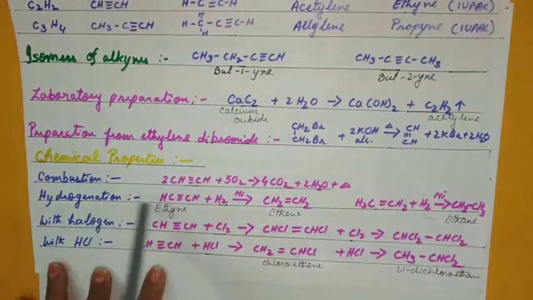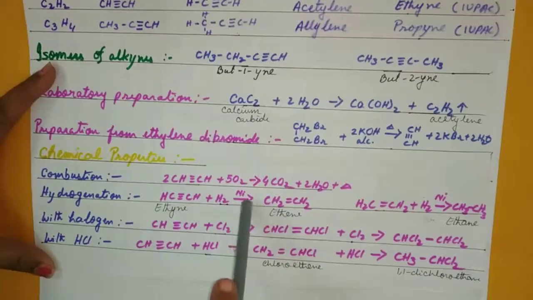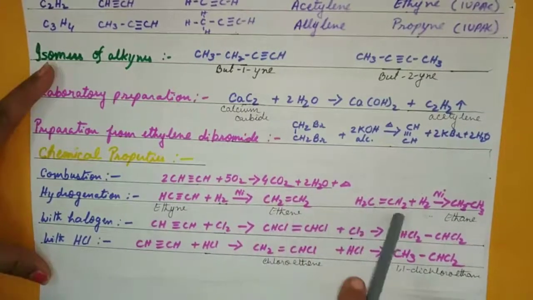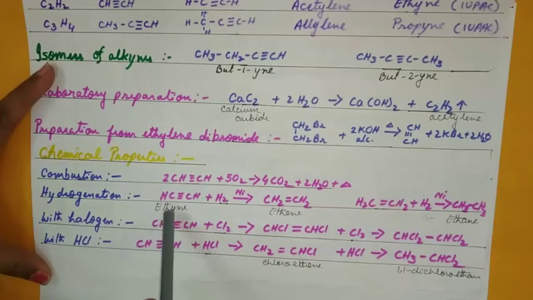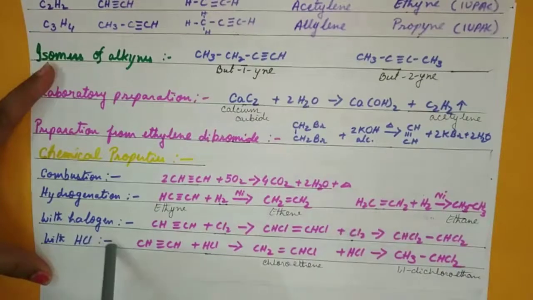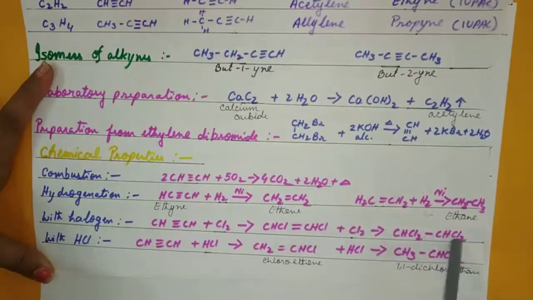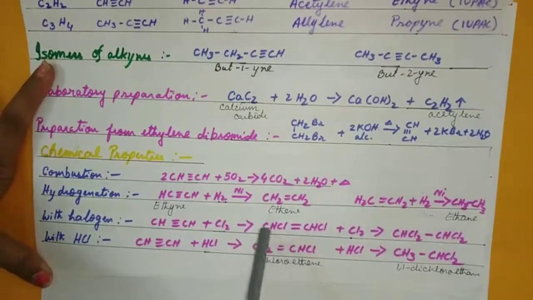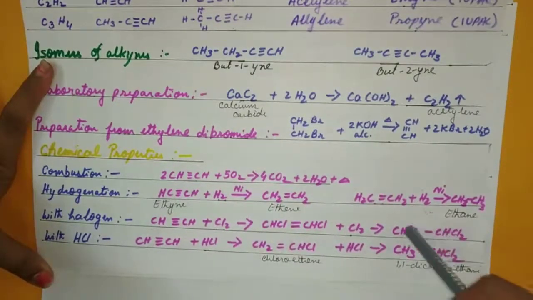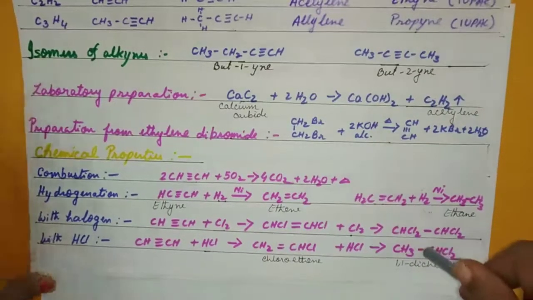Chemical properties, combustion, yes, carbon dioxide, water and heat, similar. Hydrogenation, adding of hydrogen in the presence of nickel, we have done just now with the double bond, similar ones. In 2 steps it will give alkyne changes to alkene, alkene changes to alkane. Then with halogen also similar, chlorine gets attached to the 2 carbon atoms, further again it gets attached, so it becomes 1,2 dichloroethene, and this is 1,1,2,2 tetrachloroethane. So this is with chlorine.